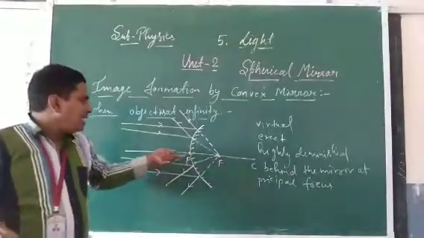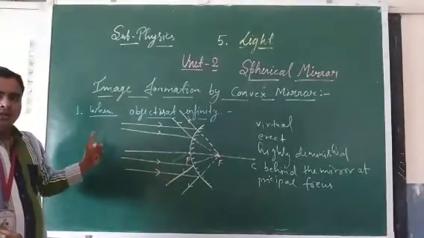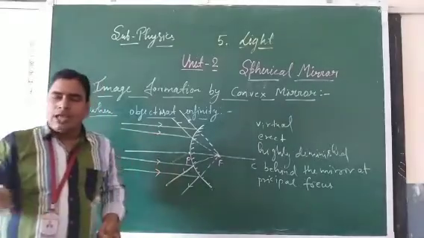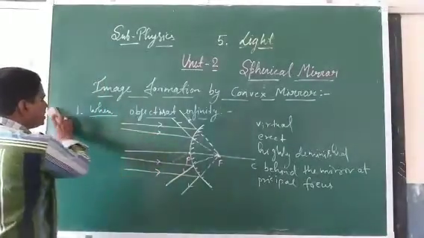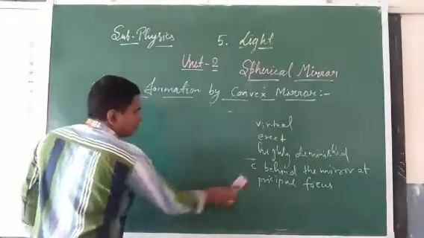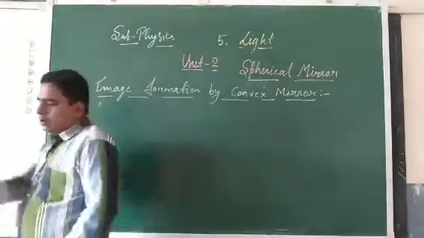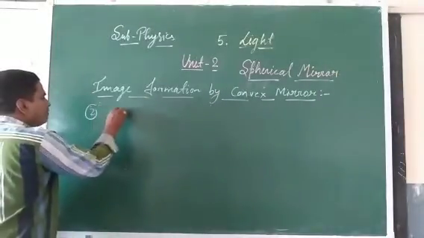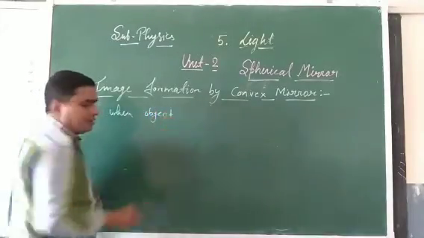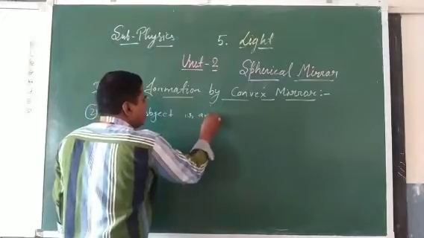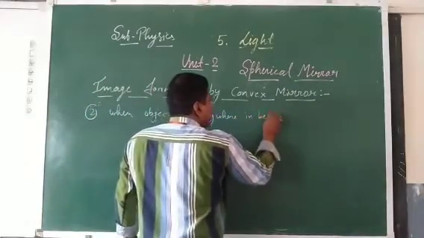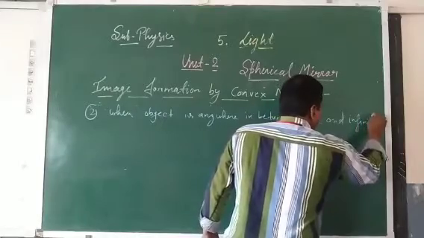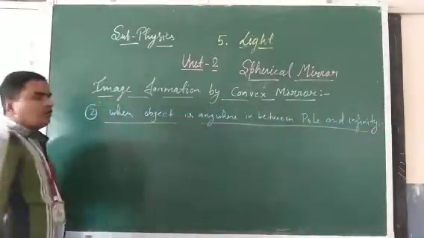One more case is there. When the object is placed anywhere on the principal axis, not at infinity but anywhere between the pole and infinity, where is the image formed? So the second case, friends: when the object is anywhere in between pole and infinity. See here the ray diagram for that.